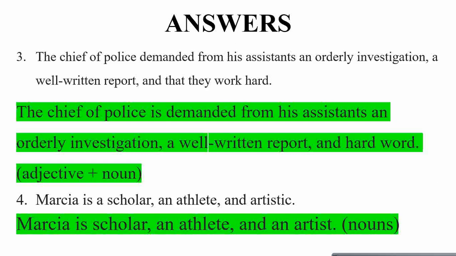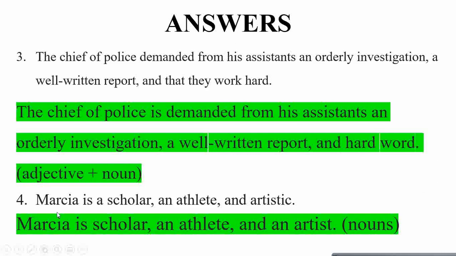Question 3 is: the chief of police demanded from his assistants an orderly investigation, a well-written report, and that they work hard. It's an adjective noun, a well-written report, an adjective noun. And here comes that they work hard. This is a whole sentence. So we need to convert this into adjective noun. The chief of police demanded from his assistants an orderly investigation, a well-written report, and hard work. Here we have adjective and noun.